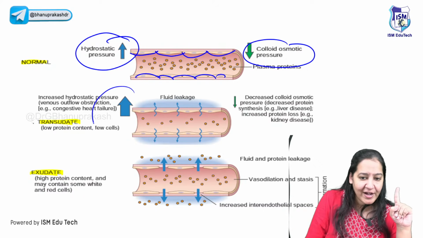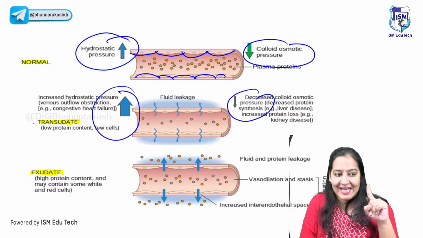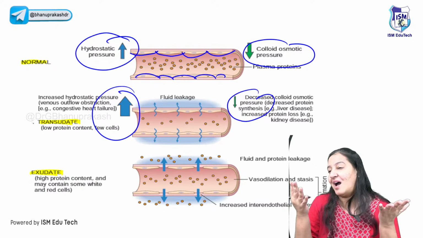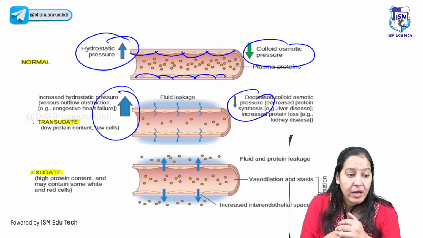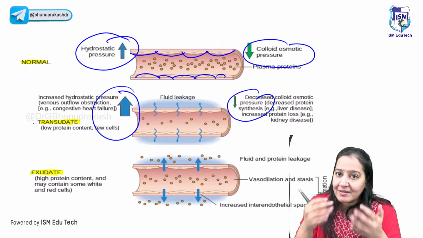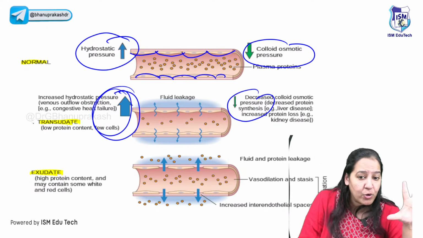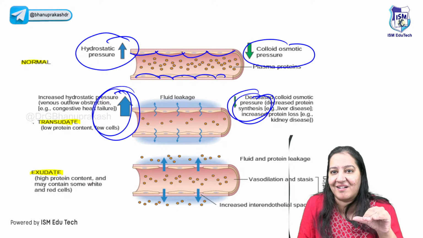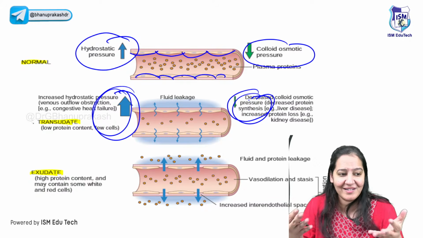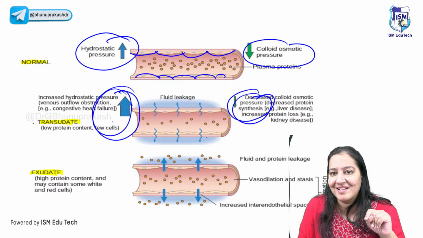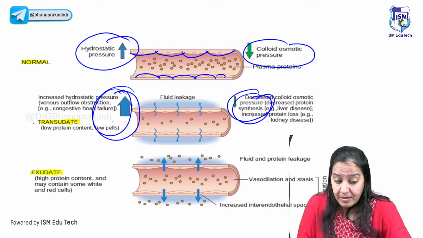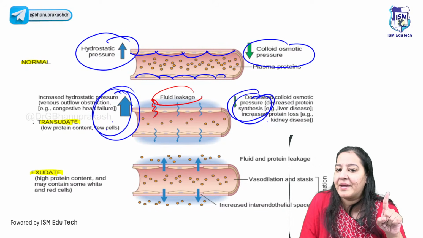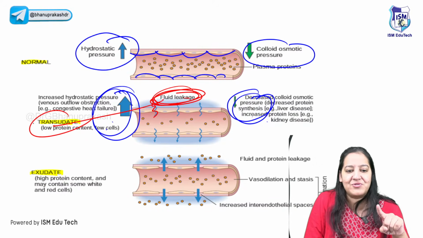But imagine if hydrostatic is more or oncotic is less. See the beauty of the diagram. I salute Robbins and Cotran and all the authors who have written the book. The author doesn't even need to say anything. In the diagram he showed this arrow is thicker and this arrow is thinner. So don't read the text. Looking at the diagram, I can understand this pressure is more, this is less. So outward is more, inward is less. What will happen? But there is no gap. Still no gap, so only fluid is coming out. So such edema is transudate.